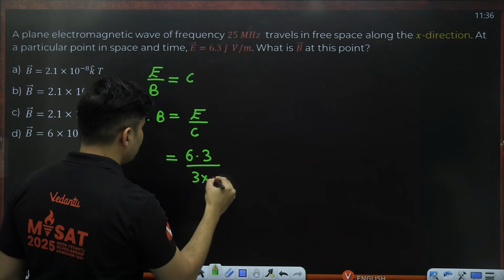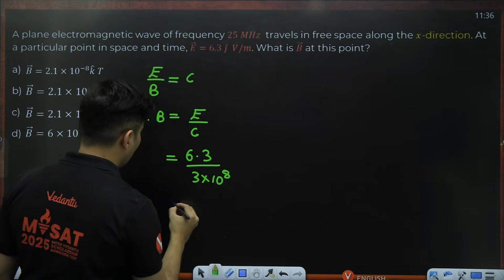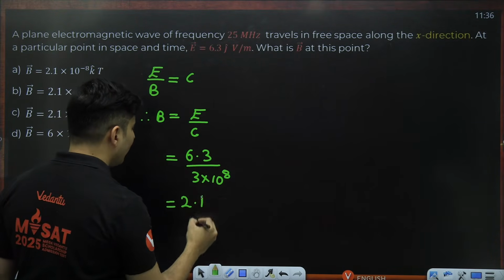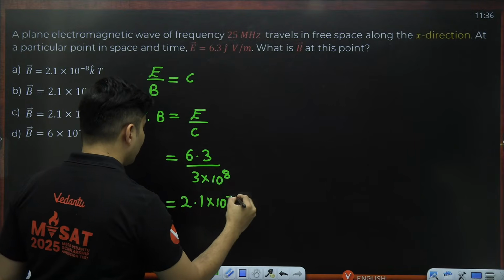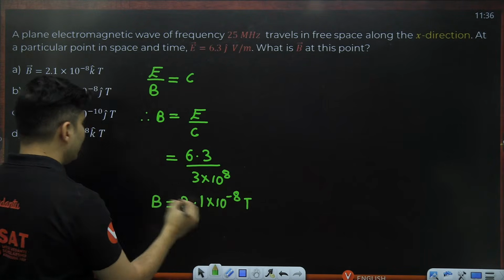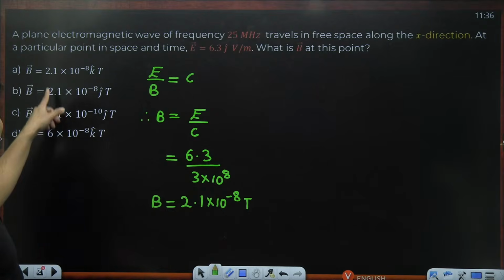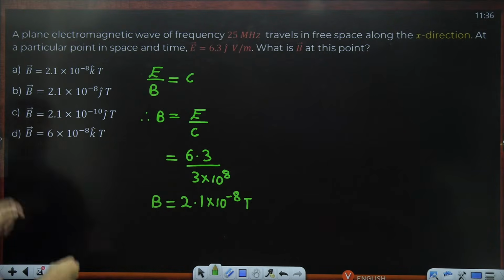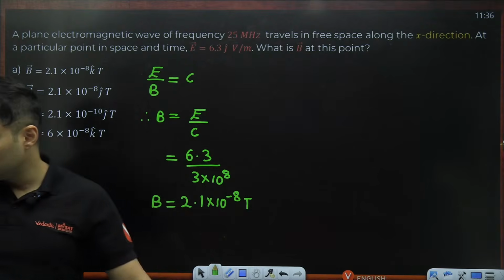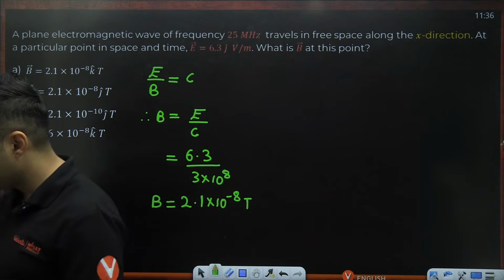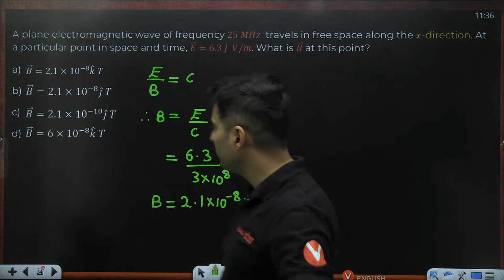Speed of light is 3 into 10 to the power 8. 6 by 3, 2, 3 by 3, 1 into 10 to the power negative 8 Tesla. So magnetic field magnitude is 2.1 into 10 to the power negative 8 Tesla. So automatically C option and D option went off. Can you see that, guys? Automatically your C option and D option went off.